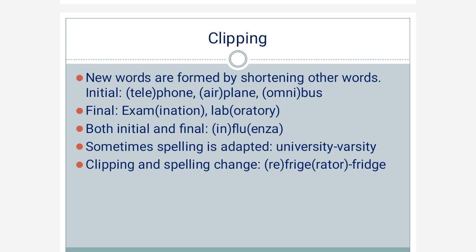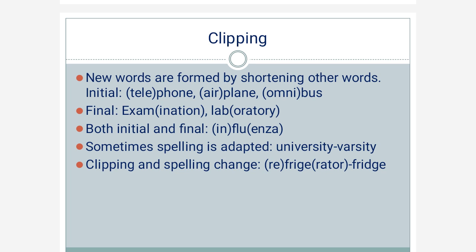And sometimes spelling is adapted, such as university. It is an example of initial clipping. Instead of saying university, we just say varsity, but see, the spelling is changed in varsity. It is not V-E-R-S-I-T-Y but V-A-R-S-I-T-Y. So the new spelling is adapted here. This is one example of spelling adaptation.